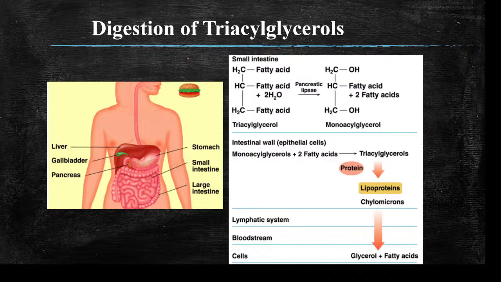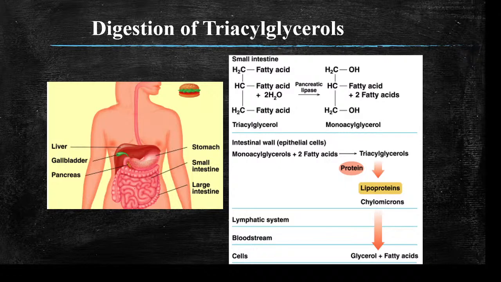So what happens to the triglycerides or the lipids or the fats we eat? How do they provide energy? Our main goal is to discuss how these fats provide energy or generate ATP, and how much ATP is generated. That is the objective of today's class.